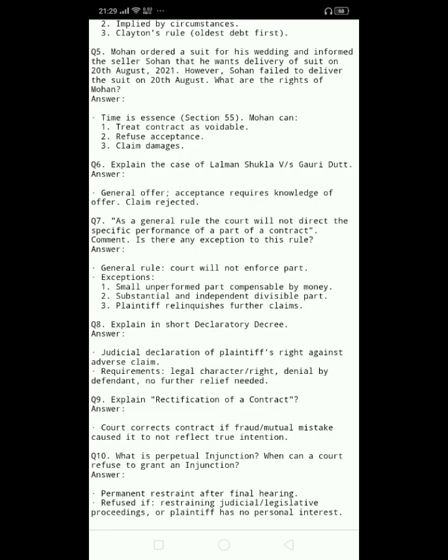Q10. What is perpetual injunction? When can a court refuse to grant an injunction? Answer: permanent restraint after final hearing. Refused if restraining judicial or legislative proceedings or plaintiff has no personal interest.